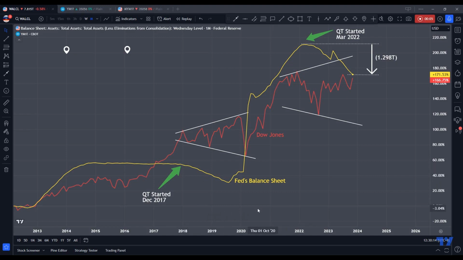The yellow line is the Fed's balance sheet and the red line is the Dow Jones, or the US stock market. And whenever the Fed reduces its balance sheet like this, or quantitative tightening, the stock market went pretty crazy. And the Fed just reduced its balance sheet again, from March 2022 till now. And how will the market react this time?